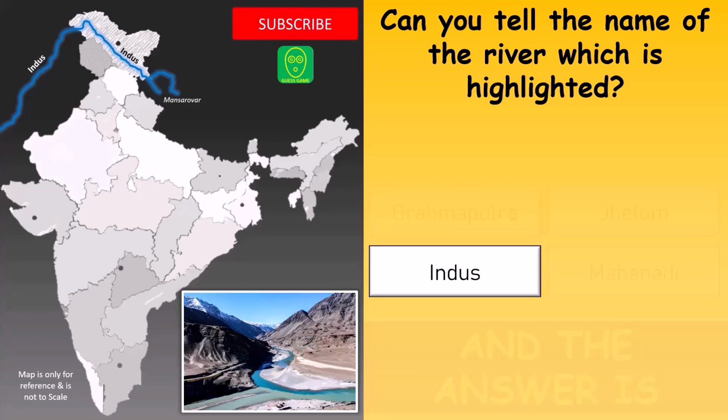And the correct answer is Indus. Indus River rises in Tibet near Mansarovar Lake and it enters India in Ladakh. Then it flows in northwest direction and finally takes a steep turn to enter into Pakistan. It is a major river of Pakistan and is joined by tributaries like Jhelum, Chenab, Ravi, Beas and Satluj. And finally, it drains into the Arabian Sea.